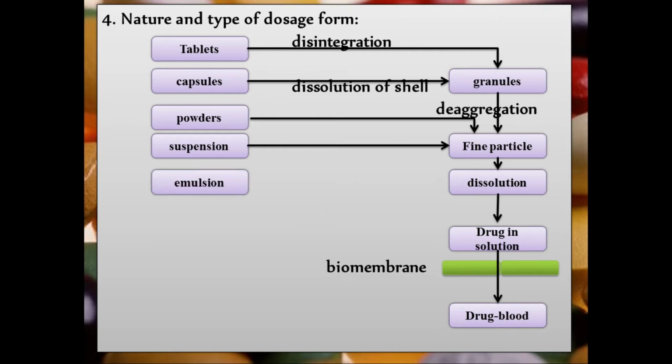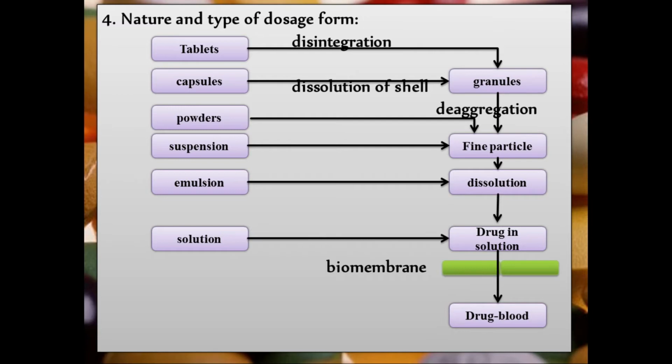Okay, then next one is emulsion. Now emulsion is biphasic again, but both phases are liquid, so there is no presence of fine particles. When we administer the emulsion, the drug will get directly dissolved, then it is available in solution form and the drug will get absorbed. Now lastly, solutions. Okay, in case of solution, it's a single phase. Whatever your drug is, it is solubilized in a particular solvent, and the drug is available directly. When we take it, it is directly available in solution form and it will get rapidly absorbed.